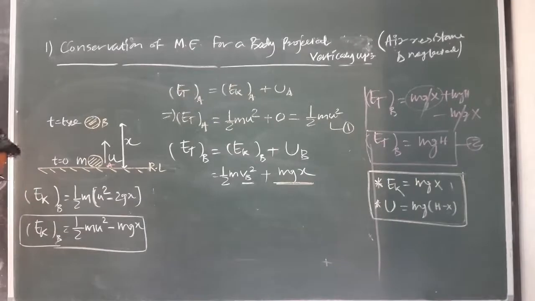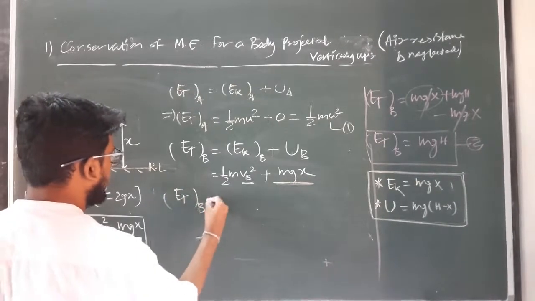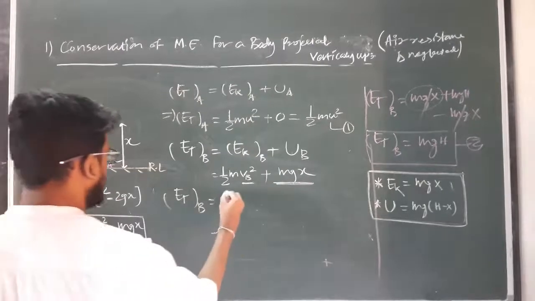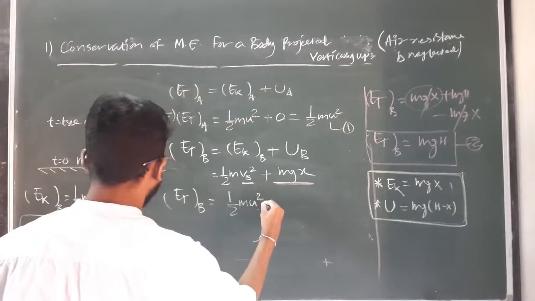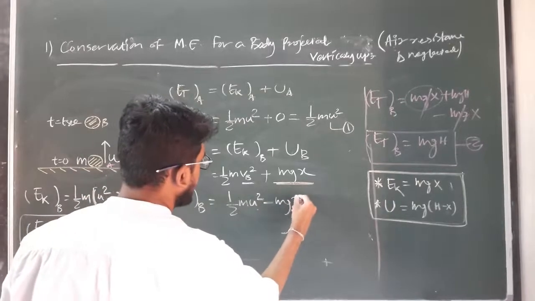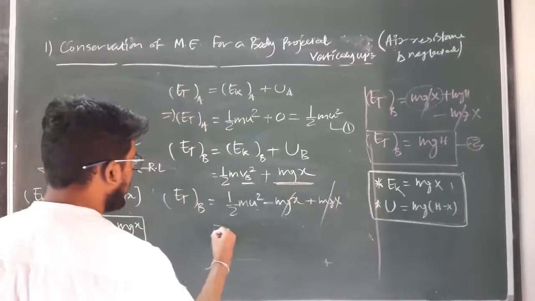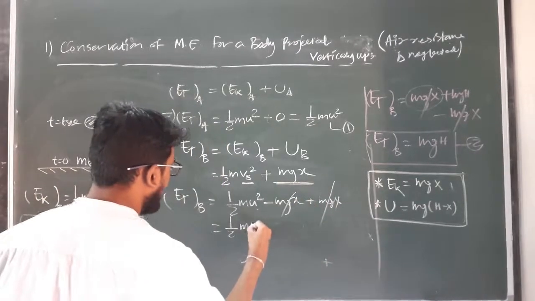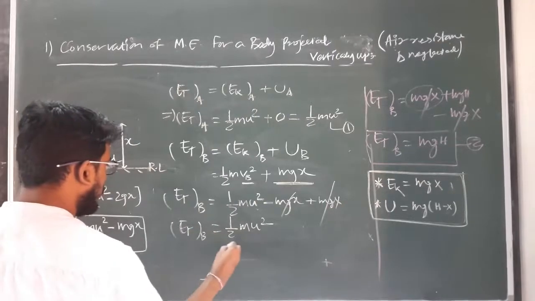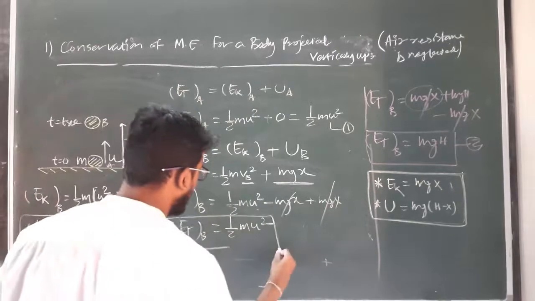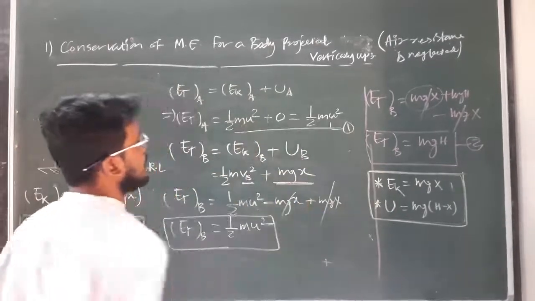What is the total energy at point B? Equal to half m u square minus mgx plus mgx. These two will get cancelled, it will become half m u square. So E total at point B is also equal to the total mechanical energy at point A.